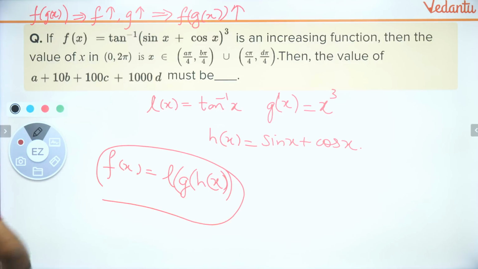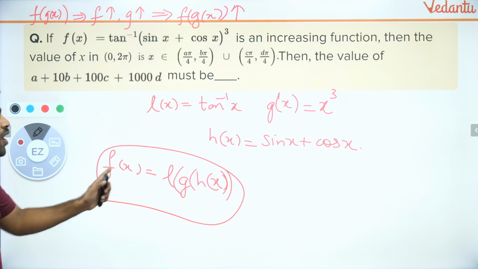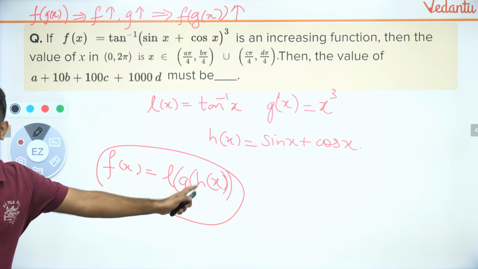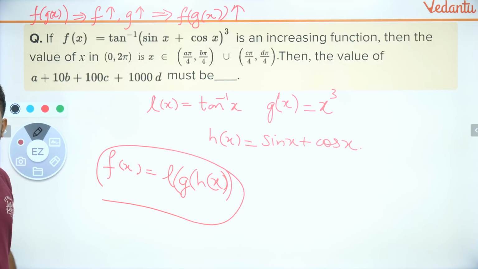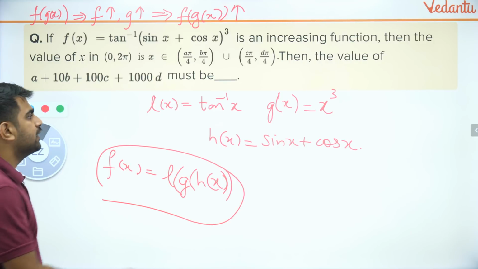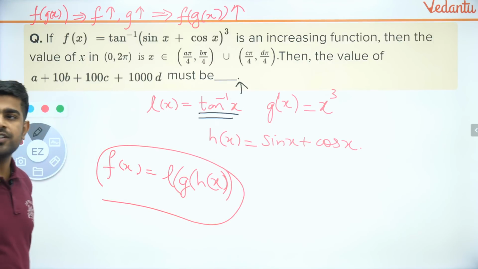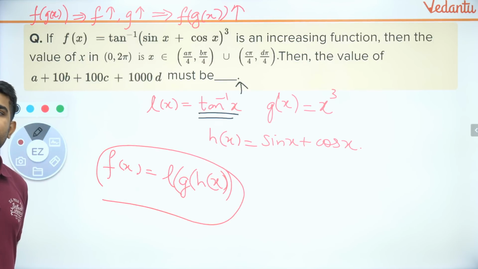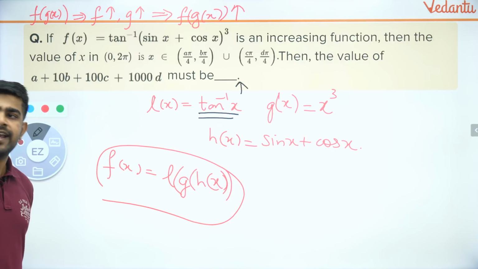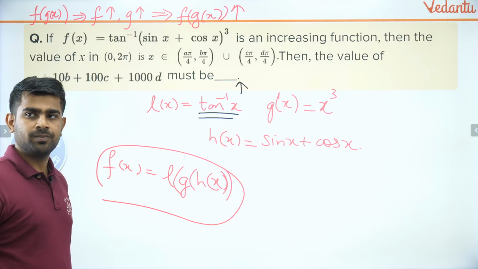I'll use black now. So guys, f of x is nothing but L, G, H of x, composition of function. Now, please understand that this is an increasing function. Don't you guys agree? Tan inverse of x is an increasing function. Yes, Faizan, tell me what is your doubt.